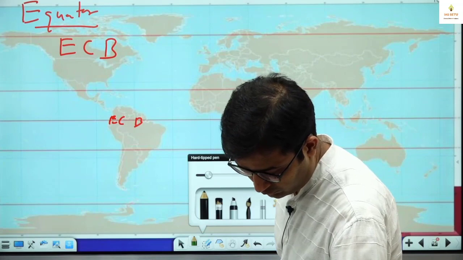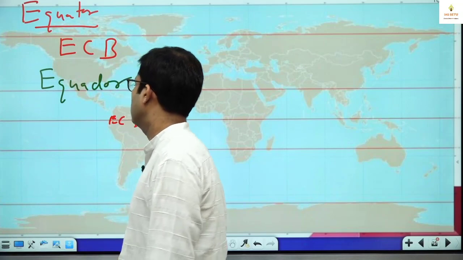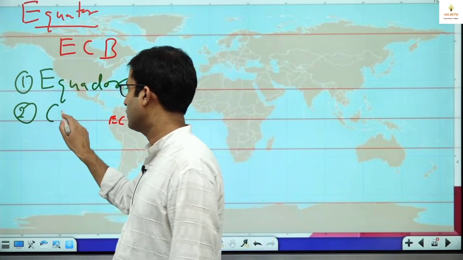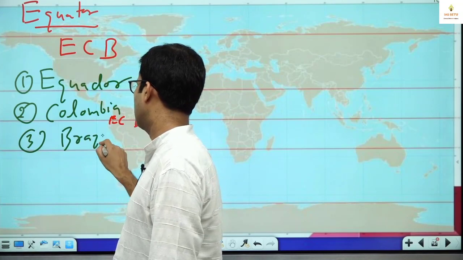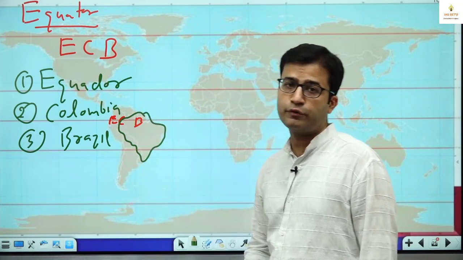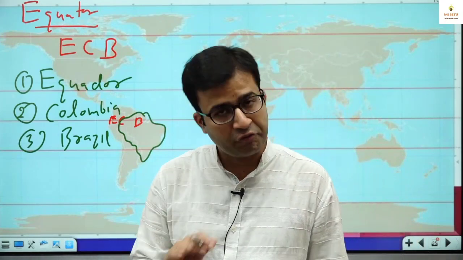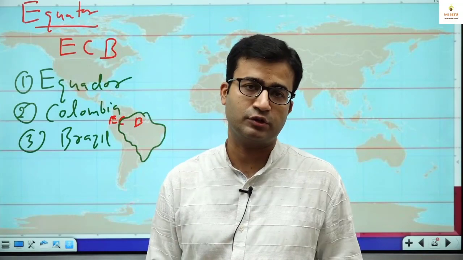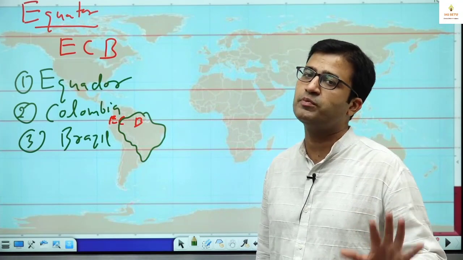So this is Ecuador. Next is Colombia. Third one is Brazil. This is Brazil here. So you can put a note for Brazil, one or two factual information for Brazil I give you. Brazil here is fifth largest country, area wise and population wise also. So ranking of Brazil is fifth, area wise as well as population wise.